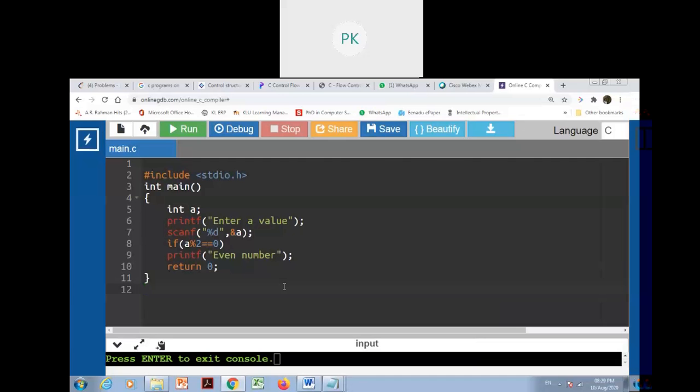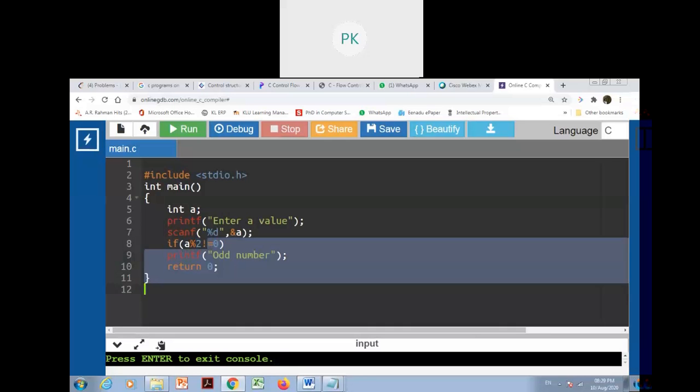For example, I want to check only an odd number, then what we have to do here, we need to specify not equals to 0. If it is not equals to 0, then it is an odd number, simply odd number. If the number is divisible by 2 and returning not 0, then it is called an odd number.